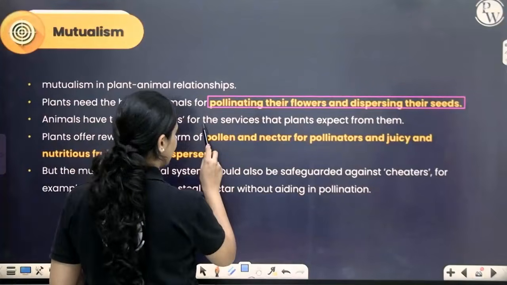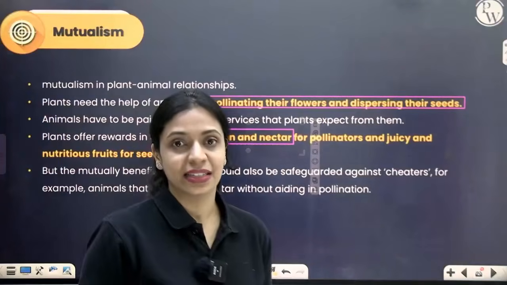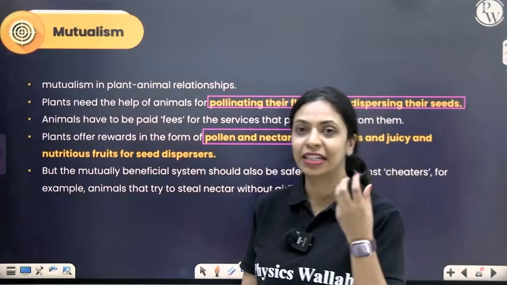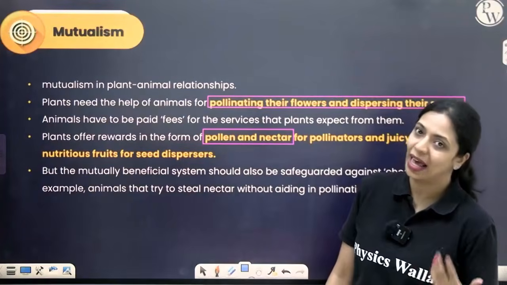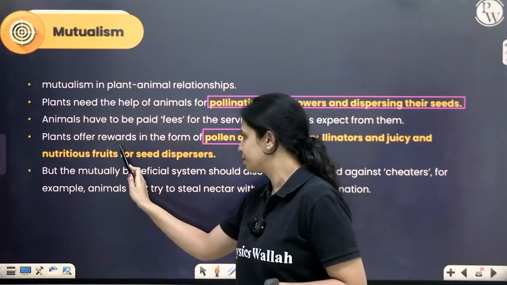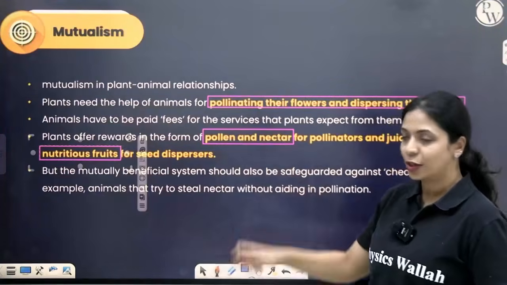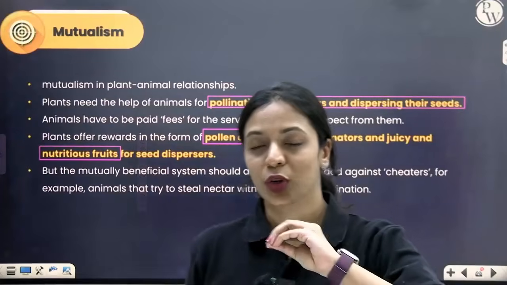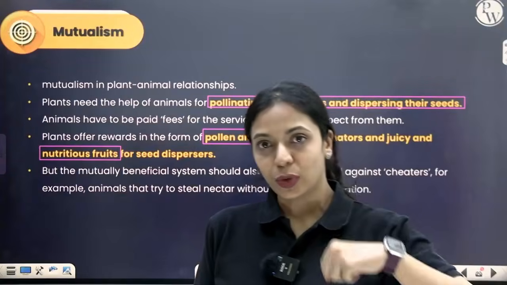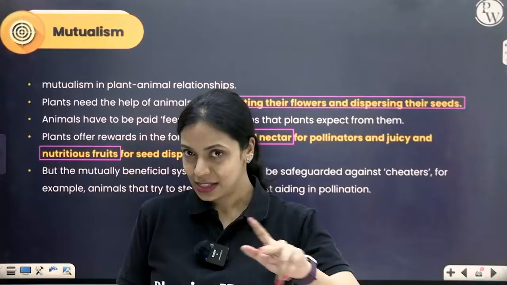snacks for pollinators. For seed dispersal, they will provide fruits that are delicious and nutritious for animals and birds so that the seeds are dispersed. That way they go eat the pollen grain, drink the nectar, bring about pollination. They eat the fruit, in turn help in seed dispersal. If that happens, then it is mutual.